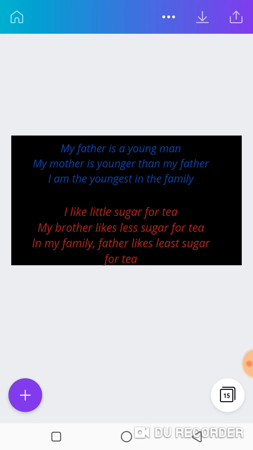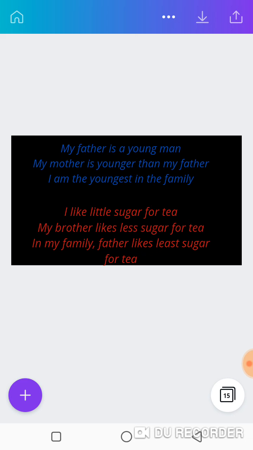The second one, my mother is younger than my father. What is the adjective there? Younger. But in this instance, I'm comparing my father and my mother together. That makes them two. And I'll be using what? The comparative. My mother is younger than my father. I won't say my mother is young than my father, isn't it? Why won't I? Because I'm comparing my father and my mother, and there are two.